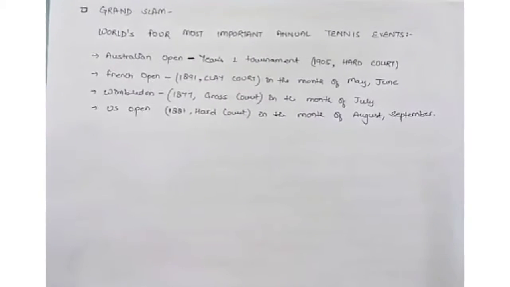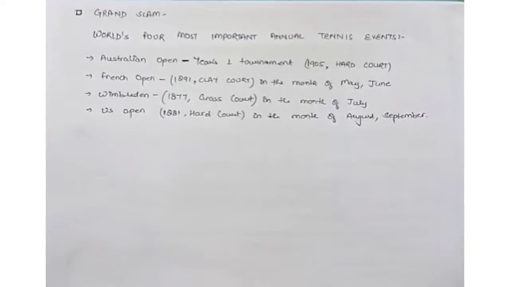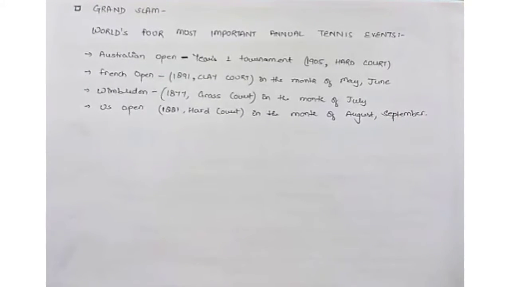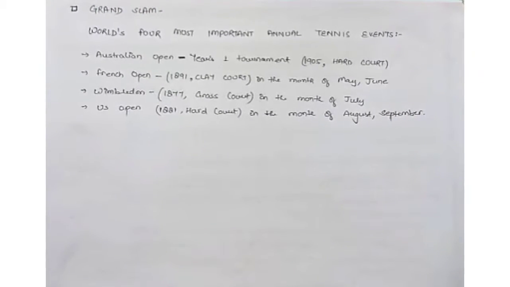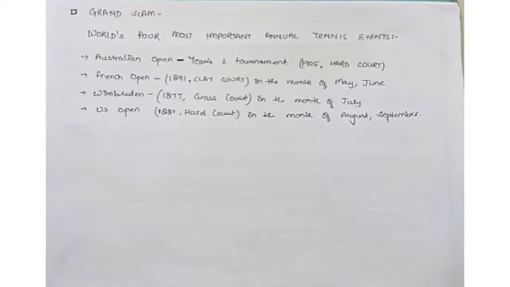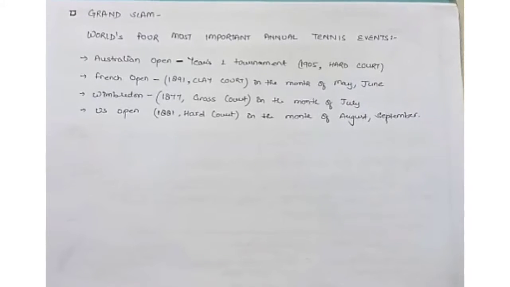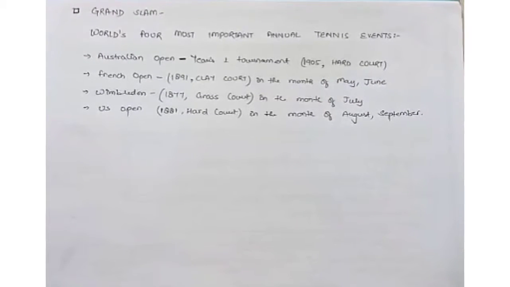After that, we'll be talking about Grand Slams in the history. The world's four most important annual tennis events. The first one is the Australian Open, the year's first tournament. It was played in 1905 on hard court.